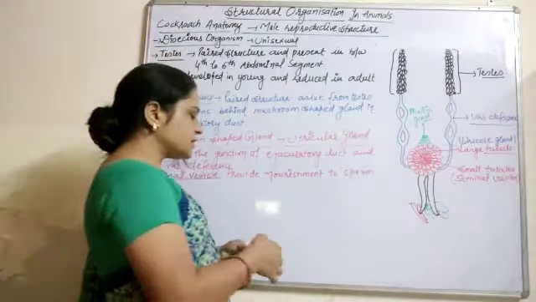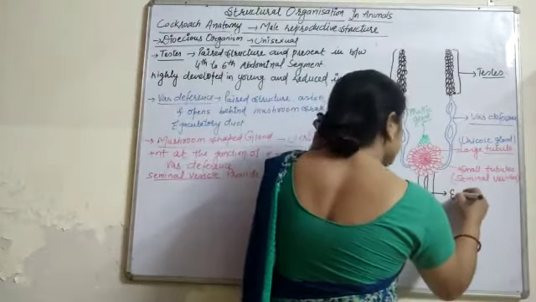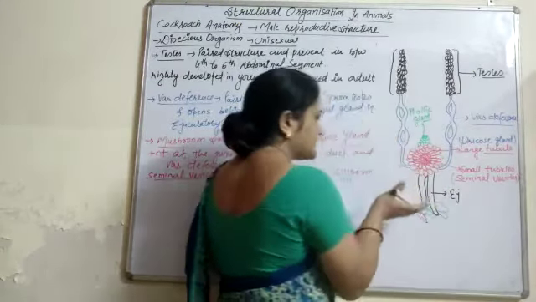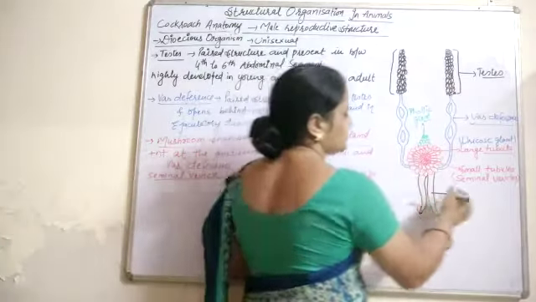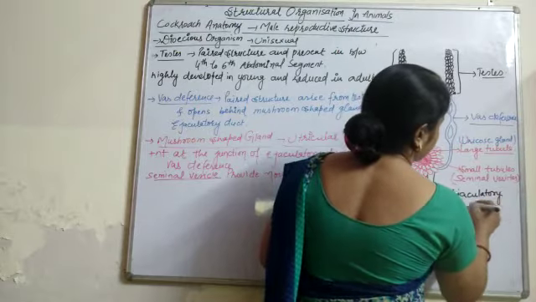Now, the next thing is a tube-like structure that arises behind the mushroom-shaped gland, known as the ejaculatory duct.